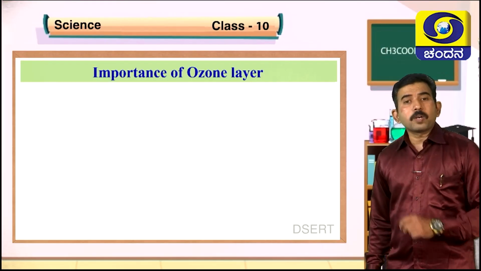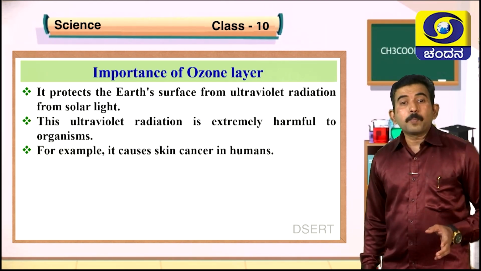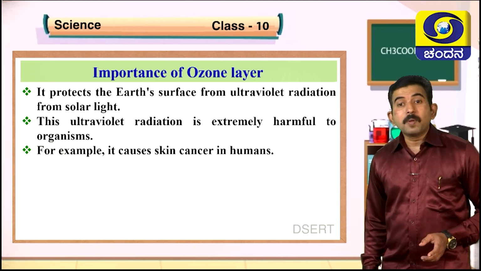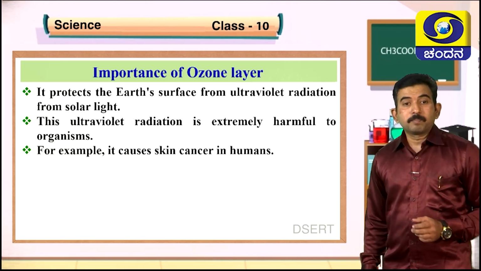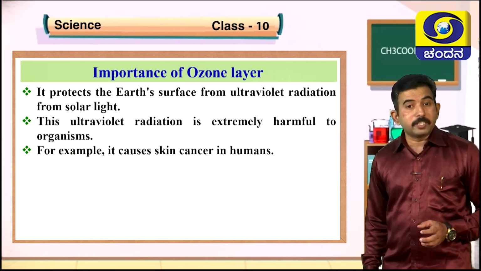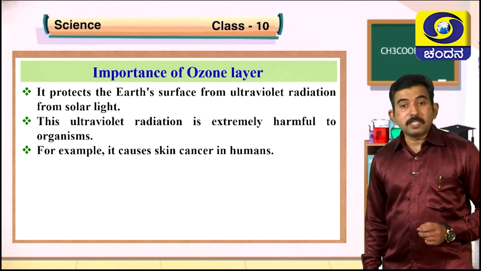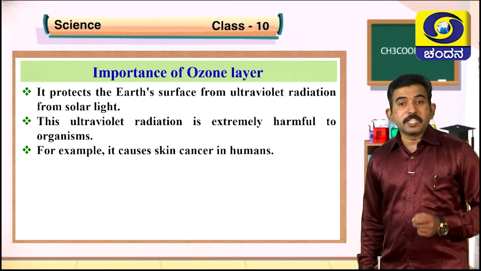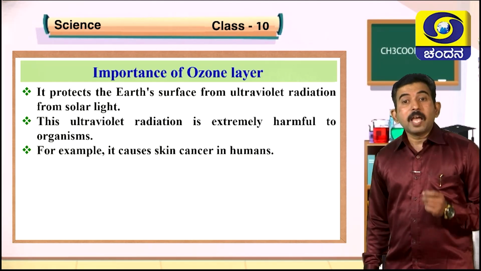Students, what is the importance of ozone layer? Of course, this ozone layer protects the Earth's surface from harmful ultraviolet radiation coming from the sun. This ultraviolet radiation is extremely harmful to organisms because it causes skin cancer in human beings, even eye defects, skin irritation, etc. Also, it retards the growth of plants and animals.